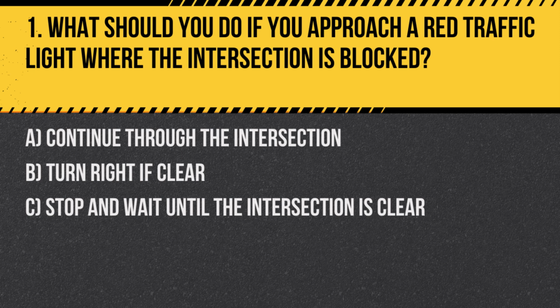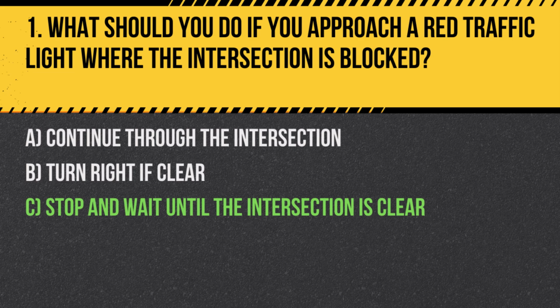Question 1. What should you do if you approach a red traffic light where the intersection is blocked? A. Continue through the intersection. B. Turn right if clear. C. Stop and wait until the intersection is clear. Answer: C. Stop and wait until the intersection is clear.